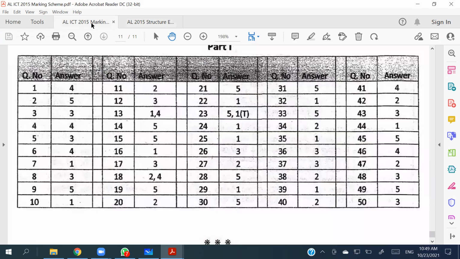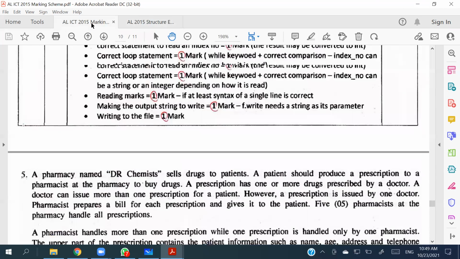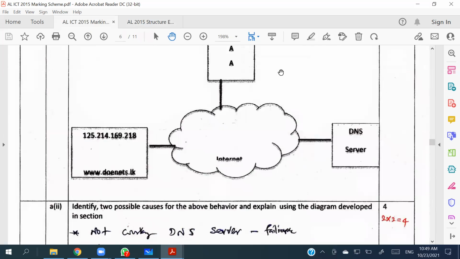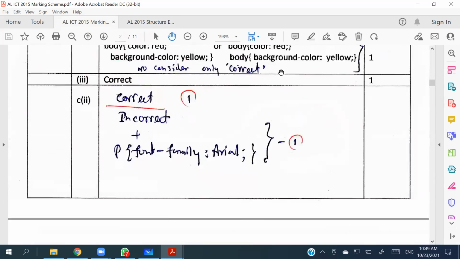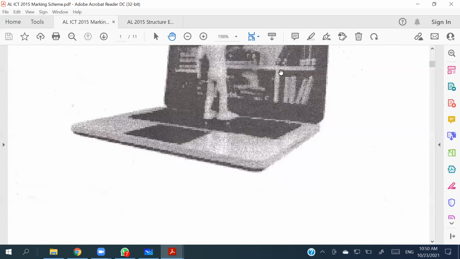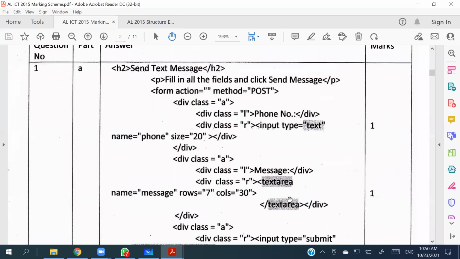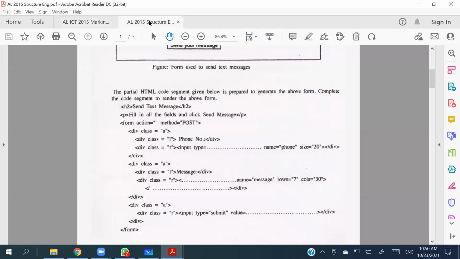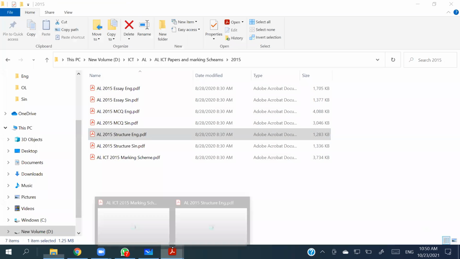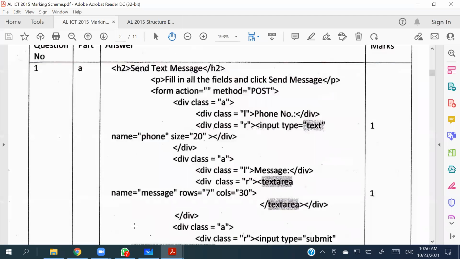Let's go by the marking scheme. So here it goes. Yeah, so here input type text should be there. That is the place that they are talking about. Name and size, I think they are in the answer script, right?